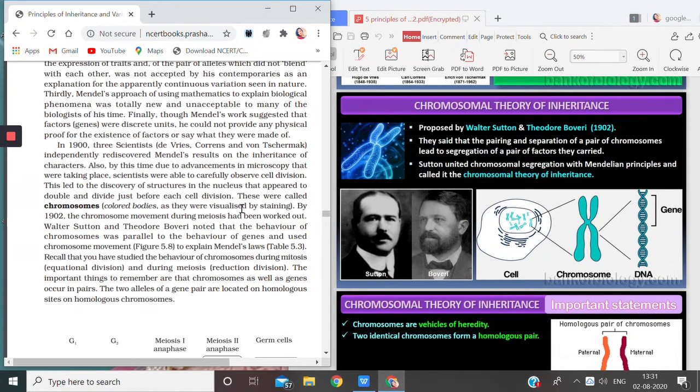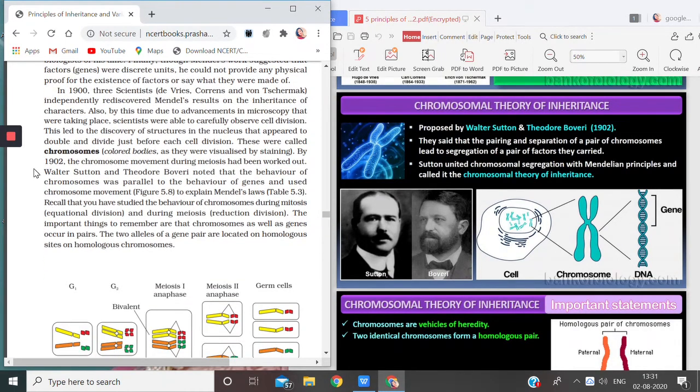Okay. So by 1902, chromosome movement during meiosis had been worked out. Now because the chromosomes are double inside the cell during the cell division, the double set of chromosomes will move towards the opposite ends. Remember the centriole, the opposite ends, okay? And this happens during meiosis, that is reduction division, when it is going on. So this was also observed by the scientists due to the microscopes.